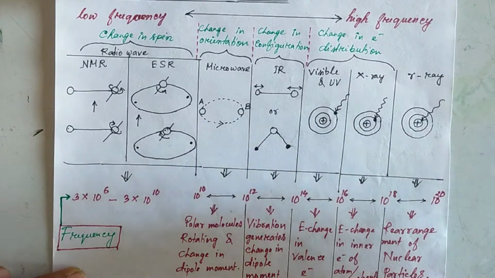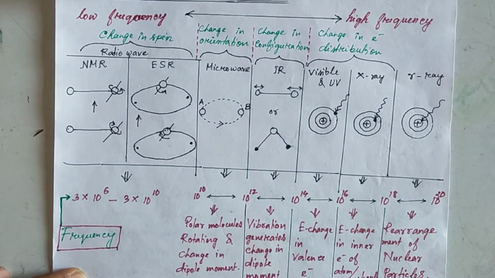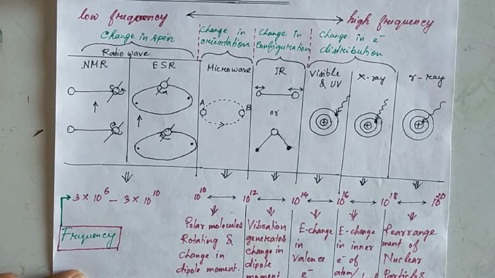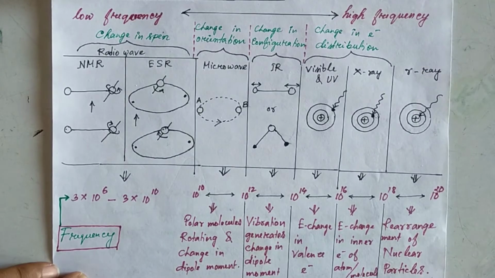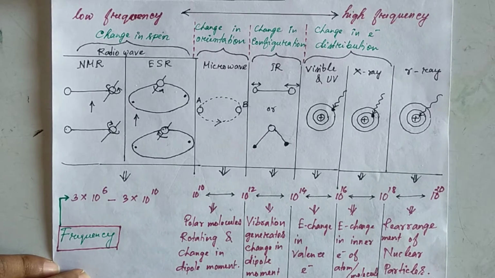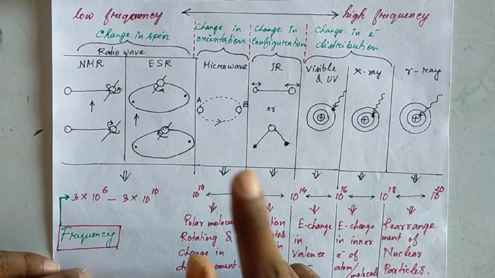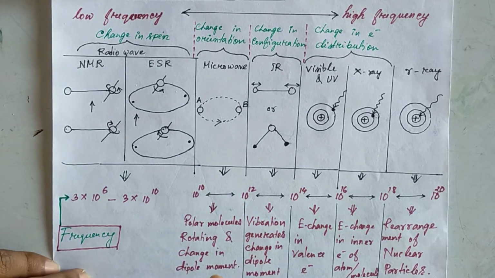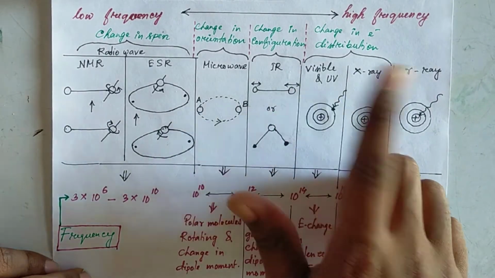So microwave will interact with those molecules which are polar molecules. And if the polar molecule has some rotation, due to which there is a change in dipole moment, then only will microwave interact with those polar molecules, and it will change the rotational energy.